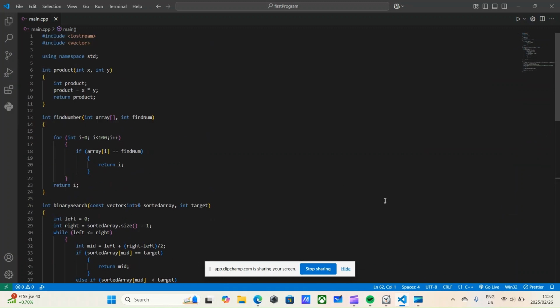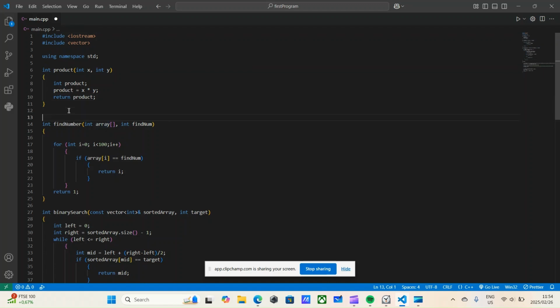I don't remember when I wrote this, and I don't remember why I randomly had a product function here, or why I wrote it in such a poor fashion. But anyway, here we are. I have some basic find number function with some constraints available. So it takes some integer array, and it takes a number that I'm intending to find.